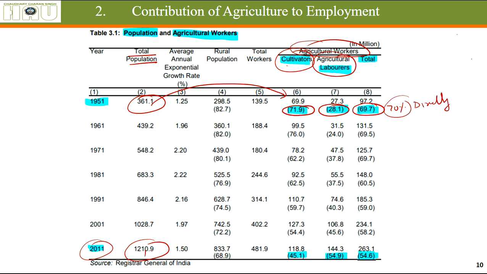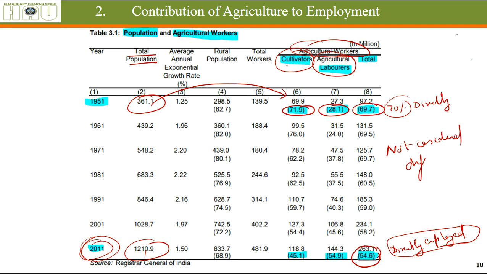And how is the figure standing now? This figure is still at 54.6% direct employment, directly employed in agriculture. 54.6% of the population was directly employed in agriculture even in 2011. And we have not even considered the different industries related to agriculture. If we consider those industries, this entire country, just leaving out a few people who are engaged in factories and the service sector, the entire country is dependent on agriculture. The entire country is having employment because of agriculture.